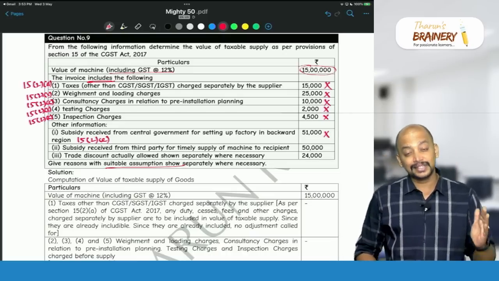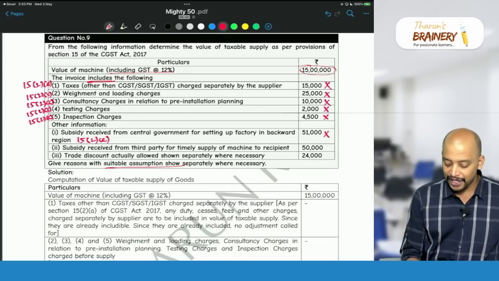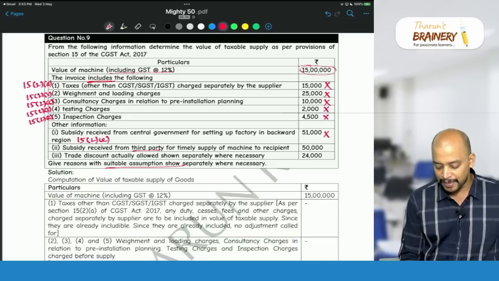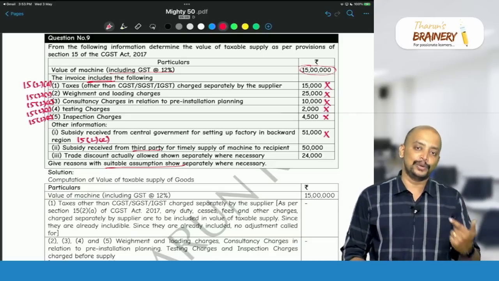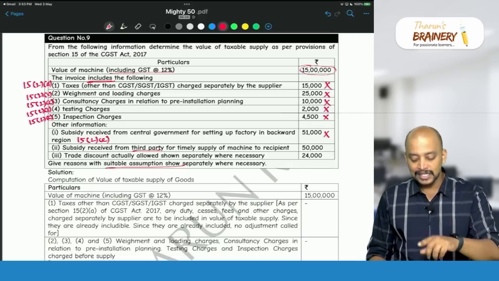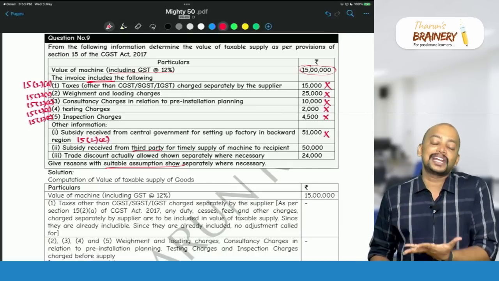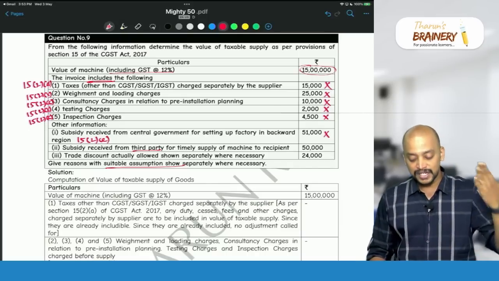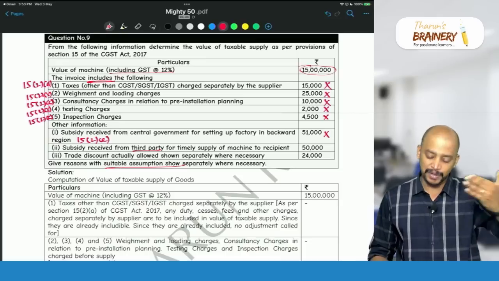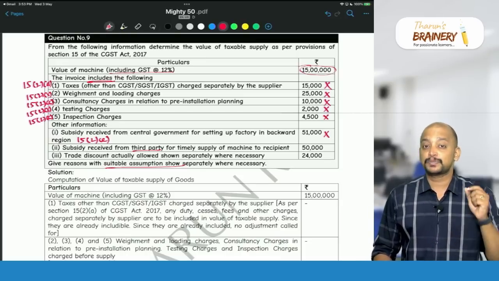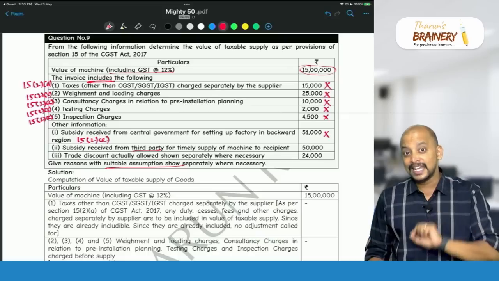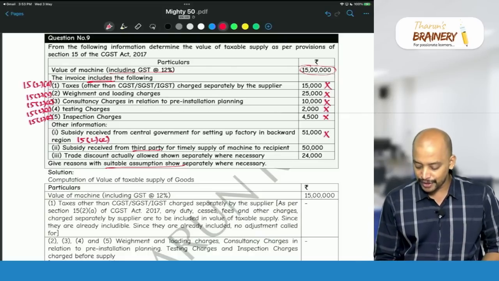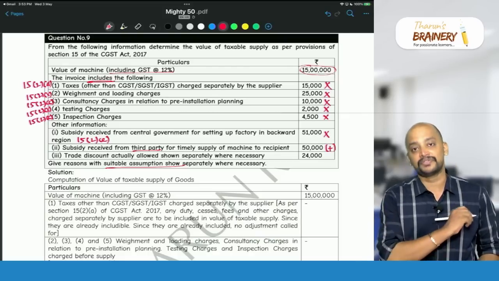Subsidy received from a third party. As per 15(2)(e), subsidy directly linked to the price from a third person is to be included. As we assumed that the 15 lakhs is after considering subsidy, while arriving at 15 lakhs the subsidy of 50,000 has been reduced, but as per provision it is to be included. In the given price it is excluded, so we need to add this 50,000.